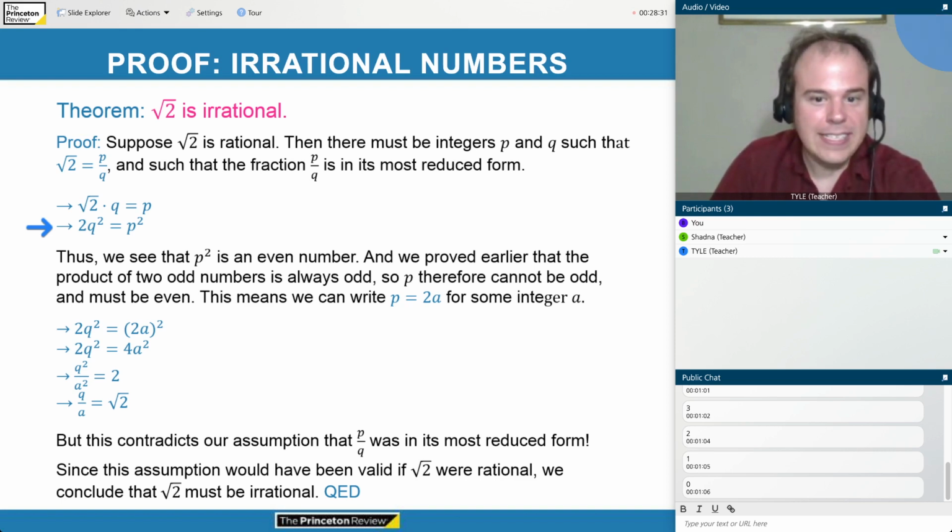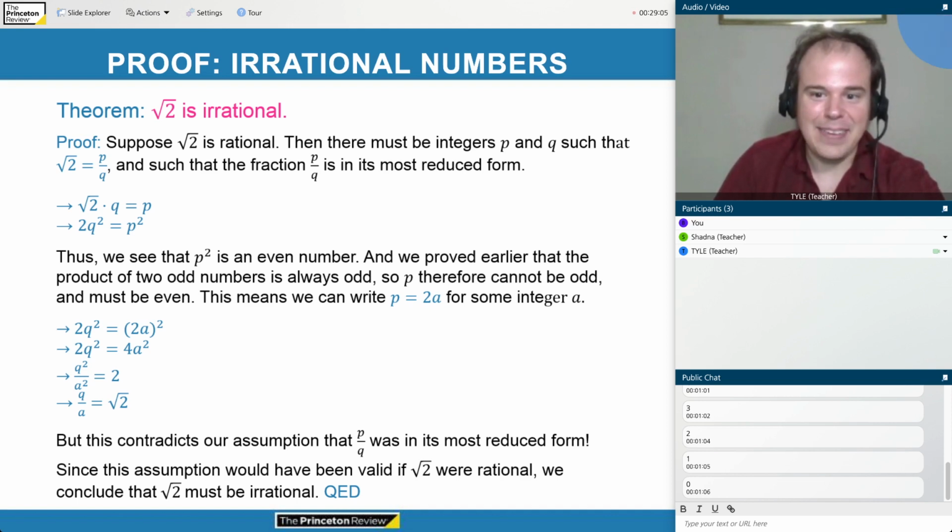Thus, we see that p squared is an even number. Right? This goes back to our proofs from a couple of slides ago. Since p squared can be written as 2 times something, in this case q squared, that means that p squared is even. All right. And we proved earlier that the product of two odd numbers is always odd. So if p were odd, then p squared would be p times p, which would be odd times odd. So p squared would be odd also.